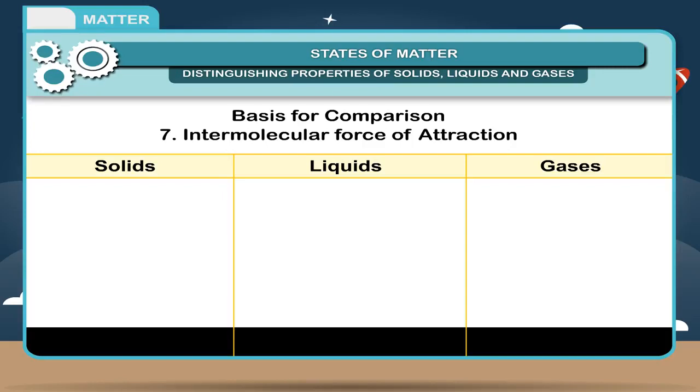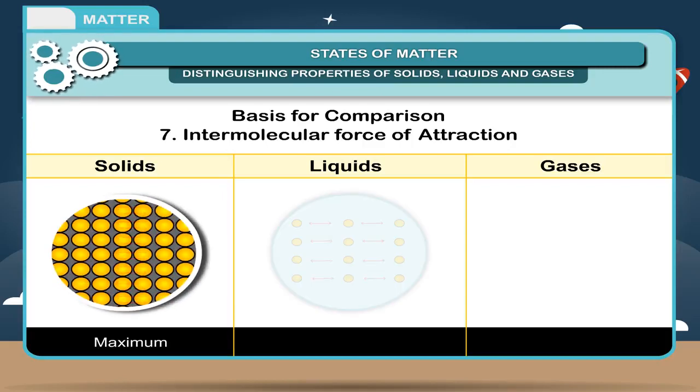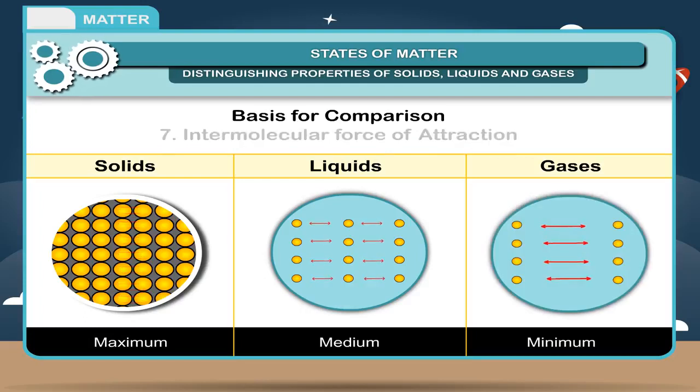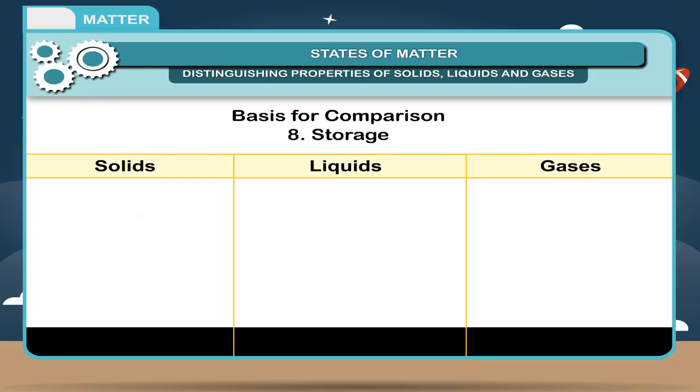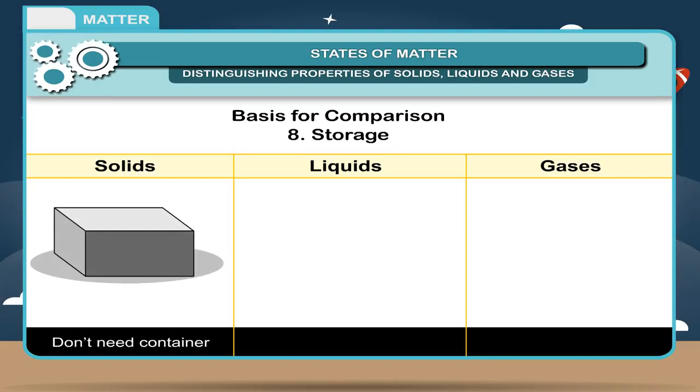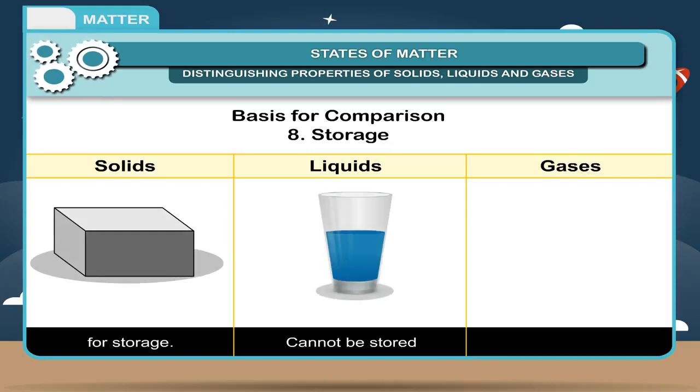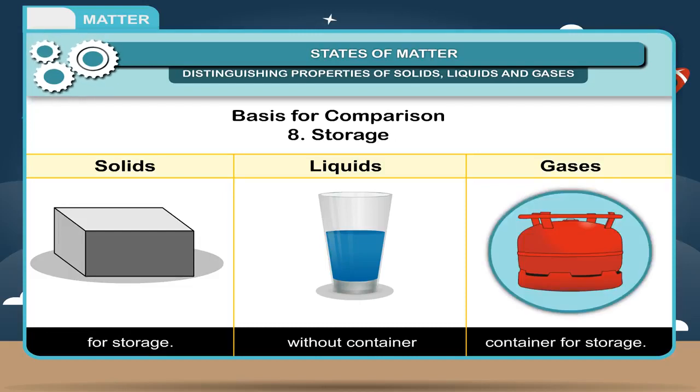7. Intermolecular force of attraction. Maximum, medium, minimum. 8. Storage. Solids don't need a container for storage. Liquids cannot be stored without a container. Gases need a closed container for storage.